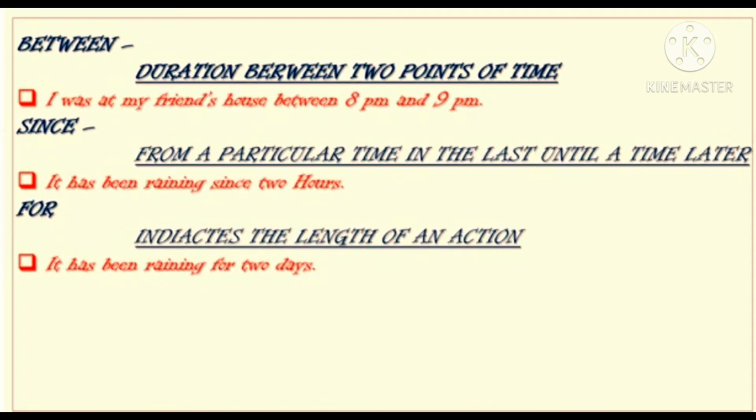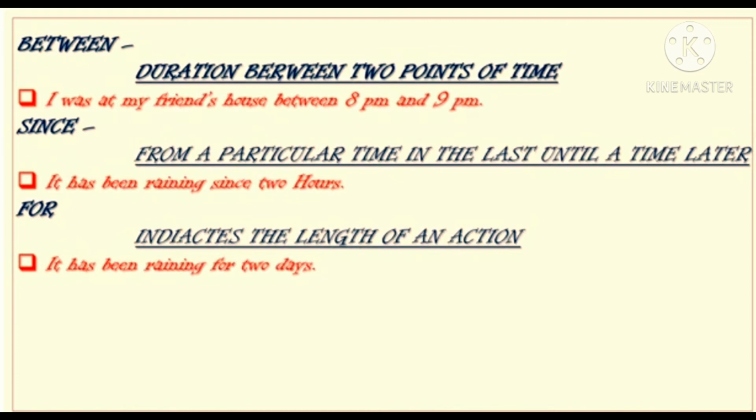So now, duration between the 2 points of time. For example, I was at my friend's house between 8 p.m. and 9 p.m. So here it is mention of the two times, 8 p.m. and 9 p.m. So we have used between.